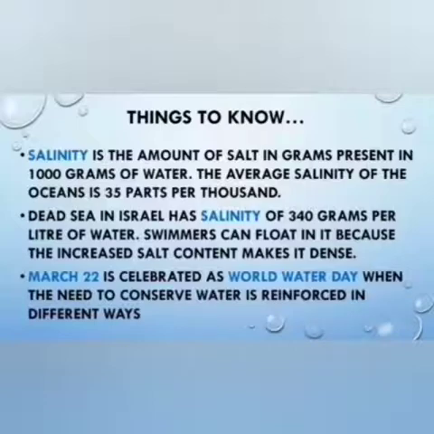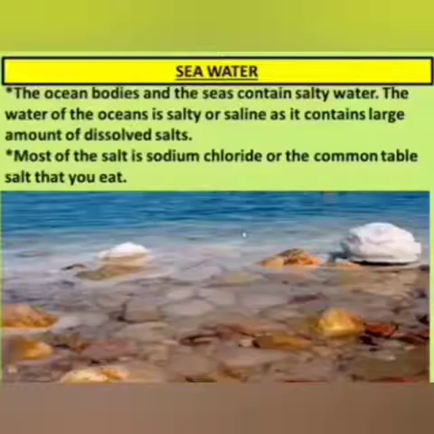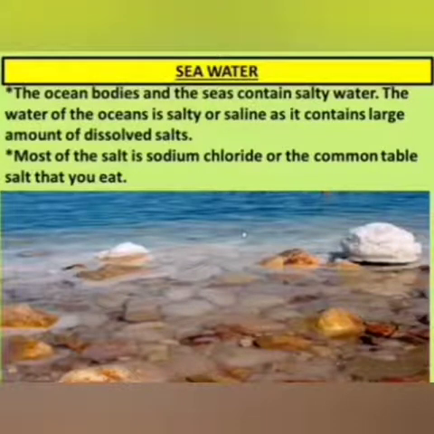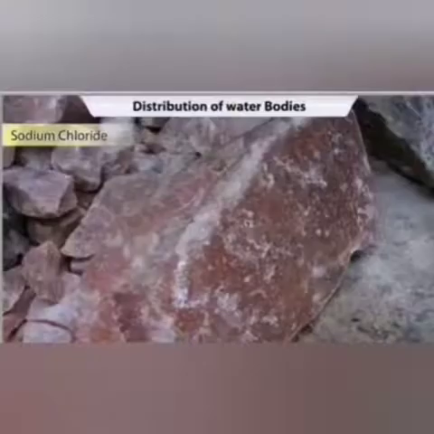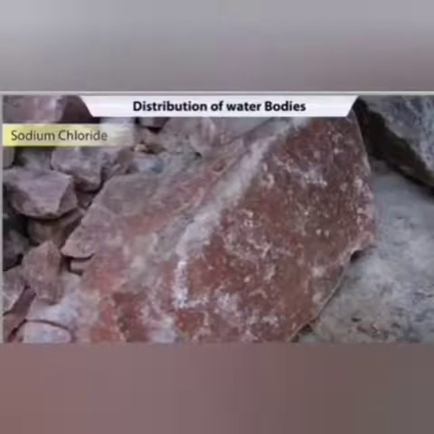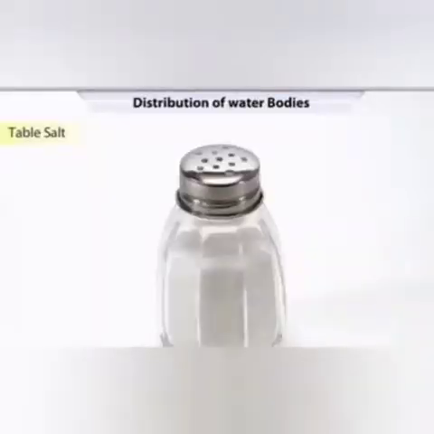Okay, now if we talk about seawater, then the ocean bodies and the seas contain salty water, as I have already told you, and the water of the ocean is salty or saline, as it contains a large amount of dissolved salt. Now the maximum concentration found in the saline water is sodium chloride, or the common salt. This type of salt is present in the maximum amount.